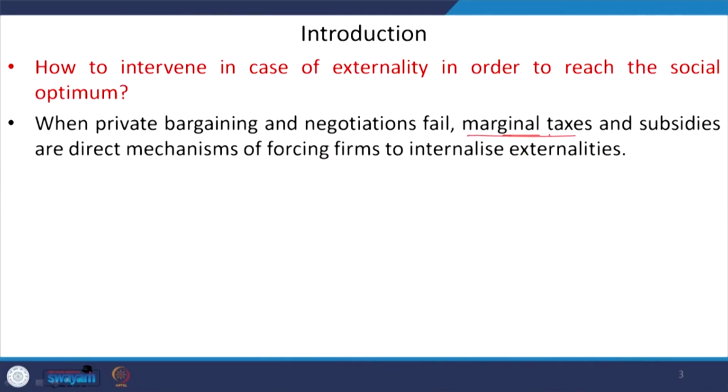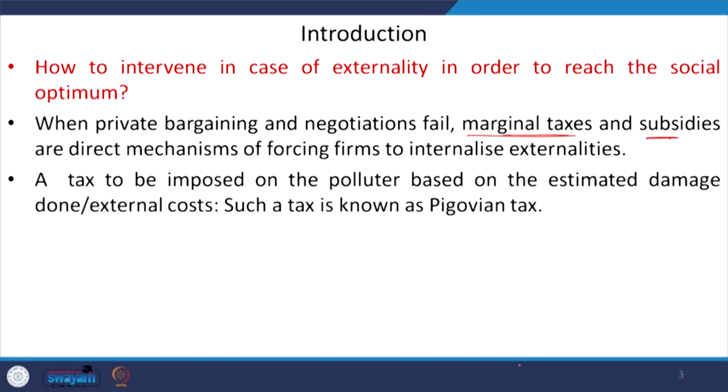So, the thing that we need to highlight here is that when the Coase theorem is not applicable, or when the bargaining and negotiations fail in internalizing the externalities, in that case these marginal taxes and subsidies are used as direct mechanisms to internalize the externalities. And in this case we are introducing a tax concept which is known as the Pigouvian tax. So, what is this Pigouvian tax?